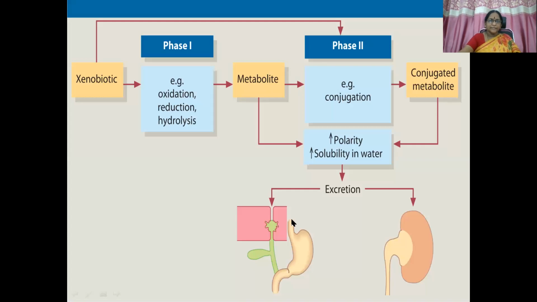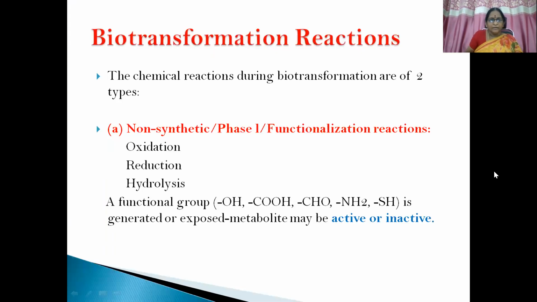So xenobiotic, oxidation, reduction, and hydrolysis of phase 1, then a metabolite is formed. Again, going through conjugation, the conjugated metabolite is excreted through urine. So, non-synthetic phase 1 or functionalization reactions: oxidation, reduction, hydrolysis.